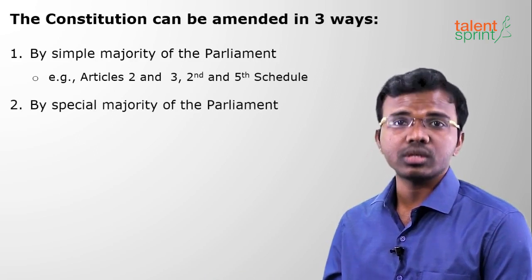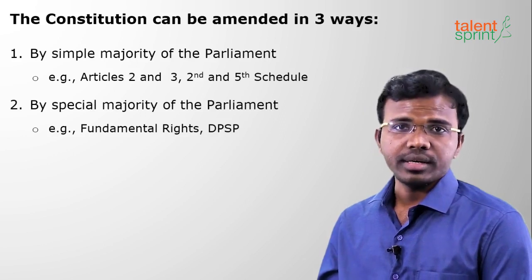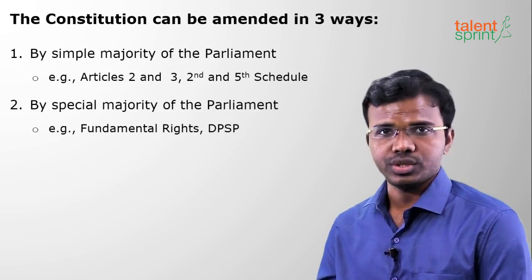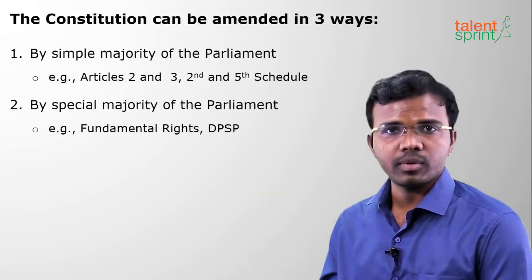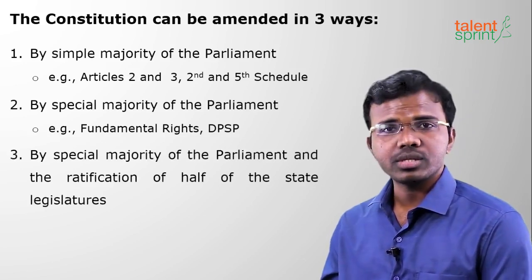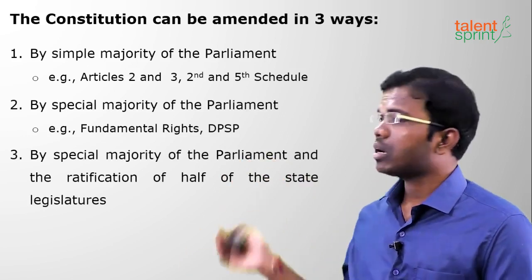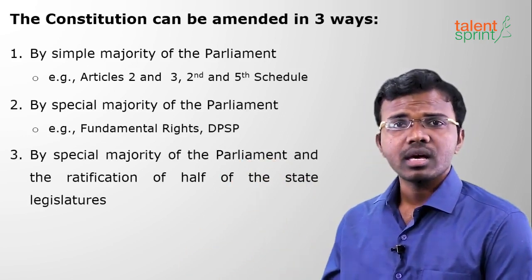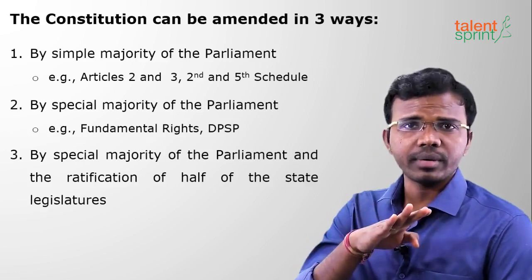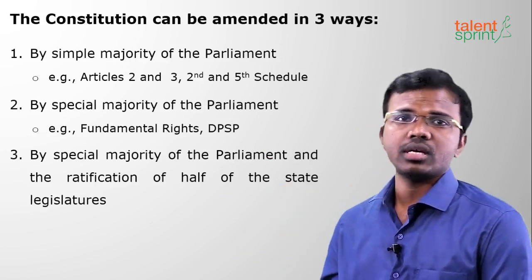Special majority means with 2/3 of the members. Examples: fundamental rights require a 2/3 majority to be amended, either to be added or to be changed. Directive Principles of State Policy also require special majority. And the last type of amendment procedure is special majority of Parliament and ratification of not less than half of the states. That means half of the states should say yes for the bill. First Parliament passes it separately, then a minimum of half of the states should say yes for the bill.